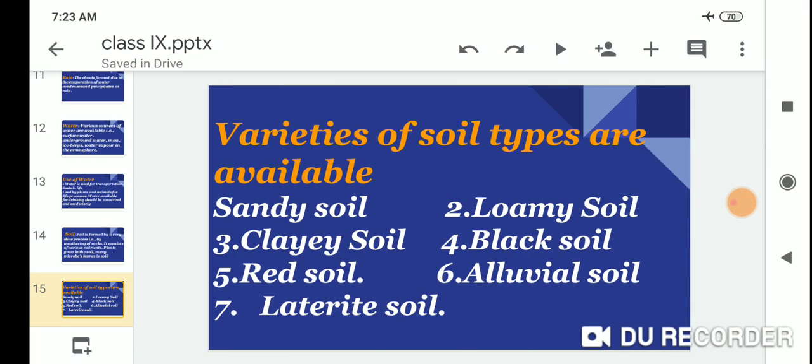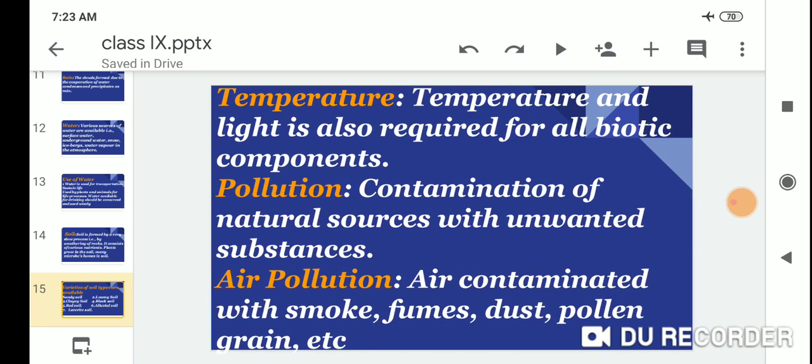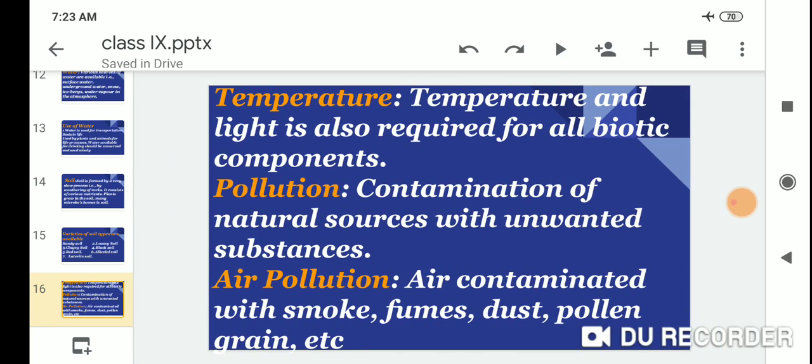Varieties of soil types are available: sandy soil, loamy soil, clay soil, black soil, red soil, alluvial soil, and laterite soil. So, dear students, there are seven types of soil. First is sandy soil, second loamy soil, third clay soil, fourth black soil, fifth red soil, sixth alluvial soil, and seventh laterite soil.